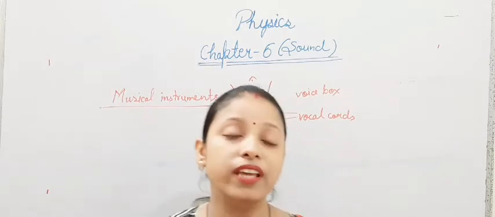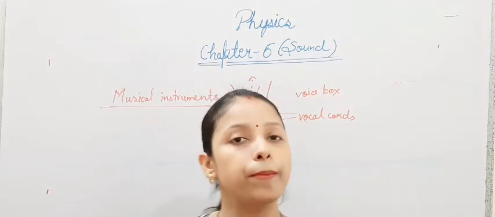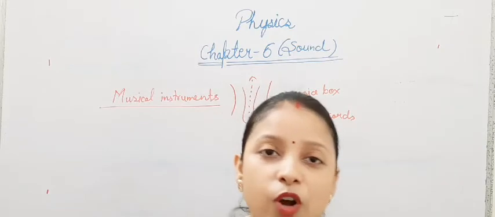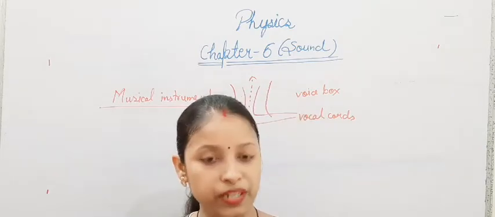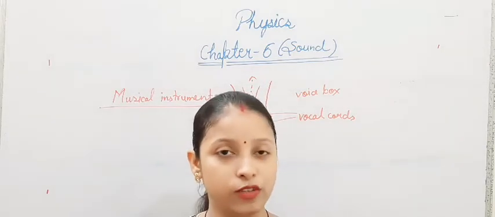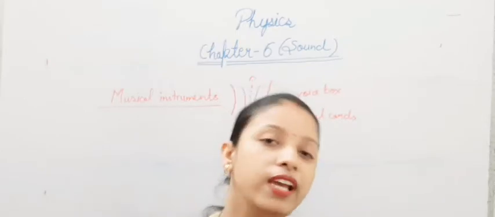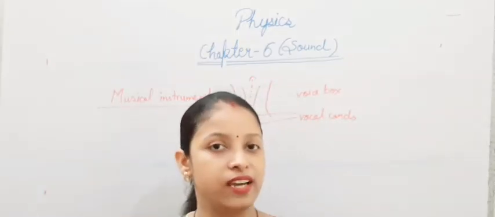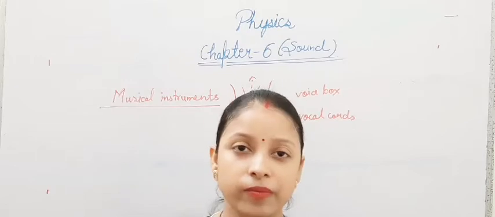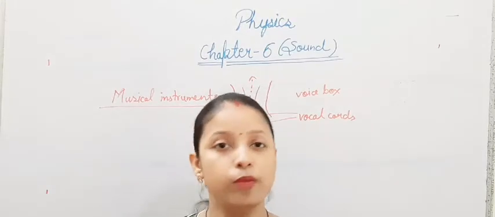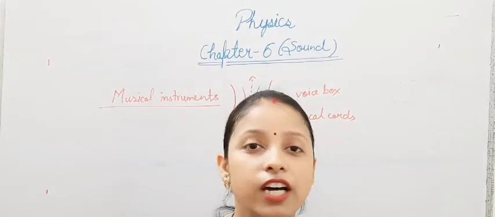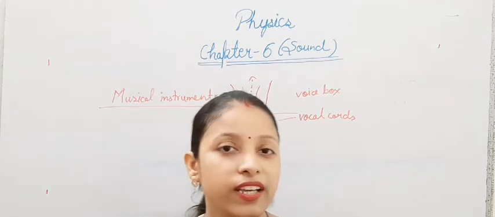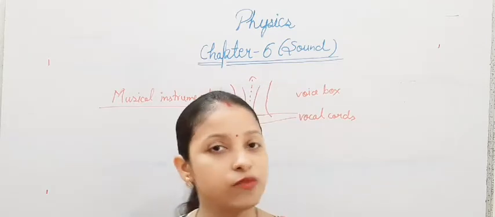In a wind instrument, there is no string and no membrane, but they still produce sound because they have an empty, hollow space. Take the French horn: an empty hollow space is there. In that, there are air columns, and when we blow air from our mouth, the air will start vibrating and produce sound. So that is a wind instrument.